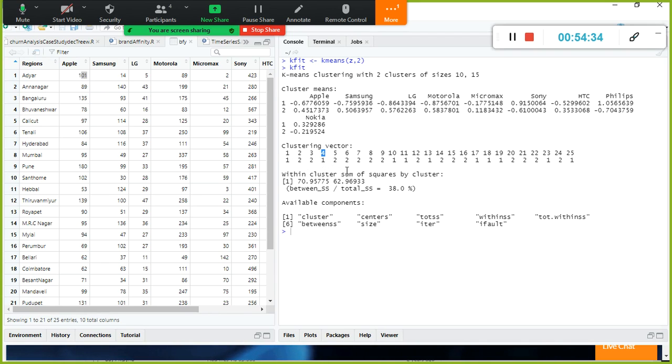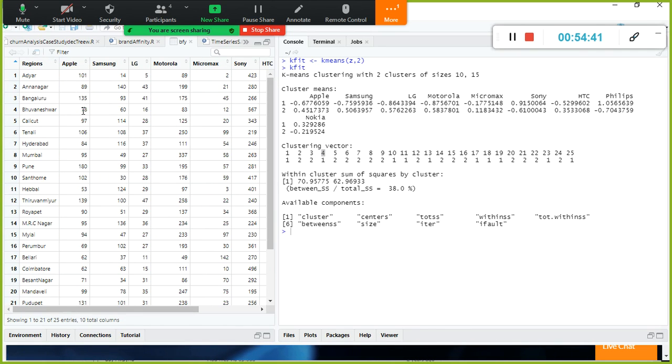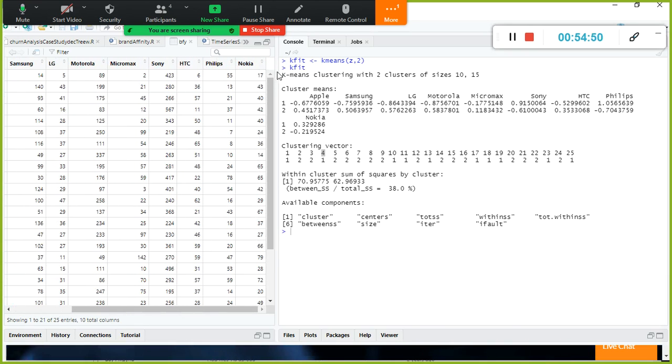And 5 and 2. See, it is taking the combination of all the values. Don't look at Adyar sales alone, right? So Bhubaneswar and Adyar alone, don't compare it. So somewhat Bhubaneswar 78 and 101, don't say this is too far, right? Don't think that, but it will take into account all the values. Okay,